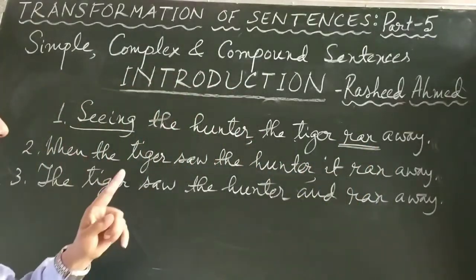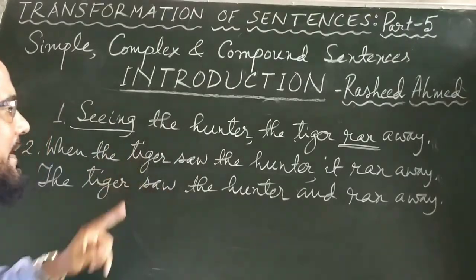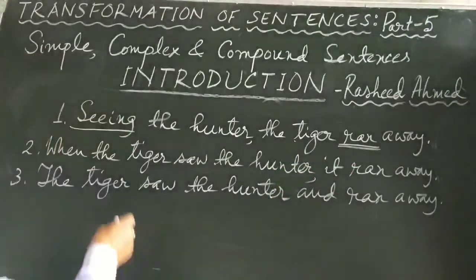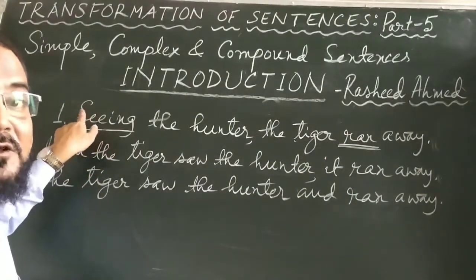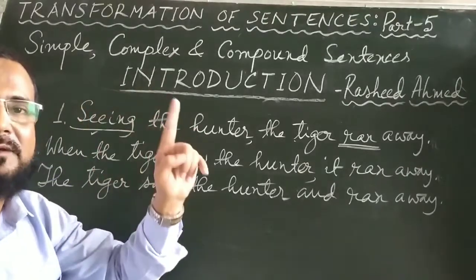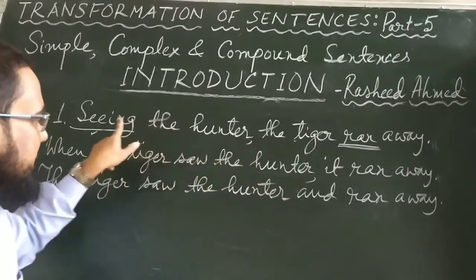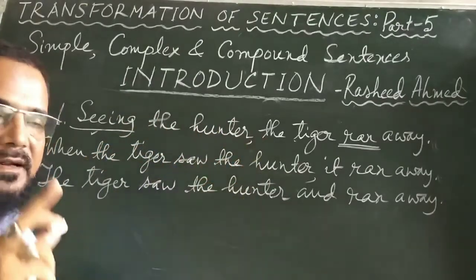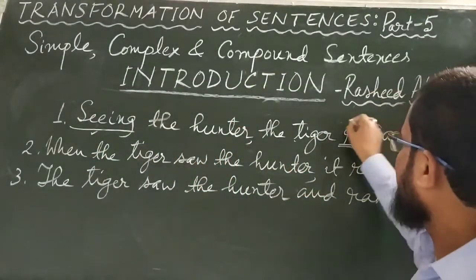Out of these two, are both of them finite or non-finite? "Ran" is finite, but coming to "seeing", verb plus ing, present participle, and before it there is no be verb, it is non-finite. So how many finite verbs are there? Only one finite verb. Total number of verbs in number 1 is 2, "seeing" and "ran", but the number of finite verbs is 1, only "ran".